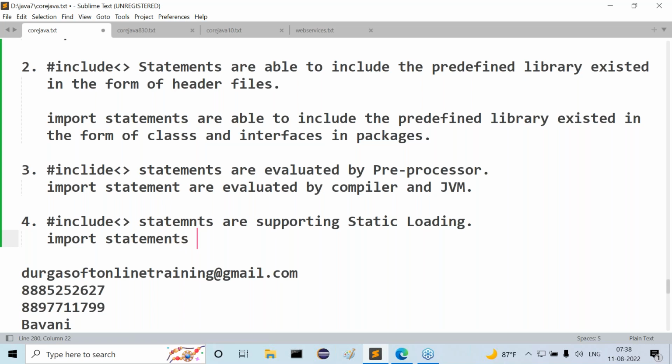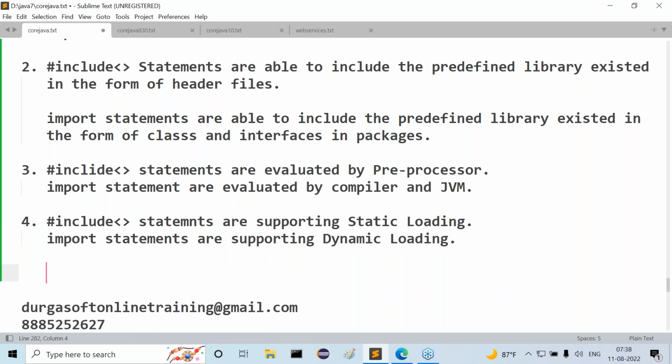Next one is import statements. Import statements are supporting dynamic loading. Okay, this is the fourth point.